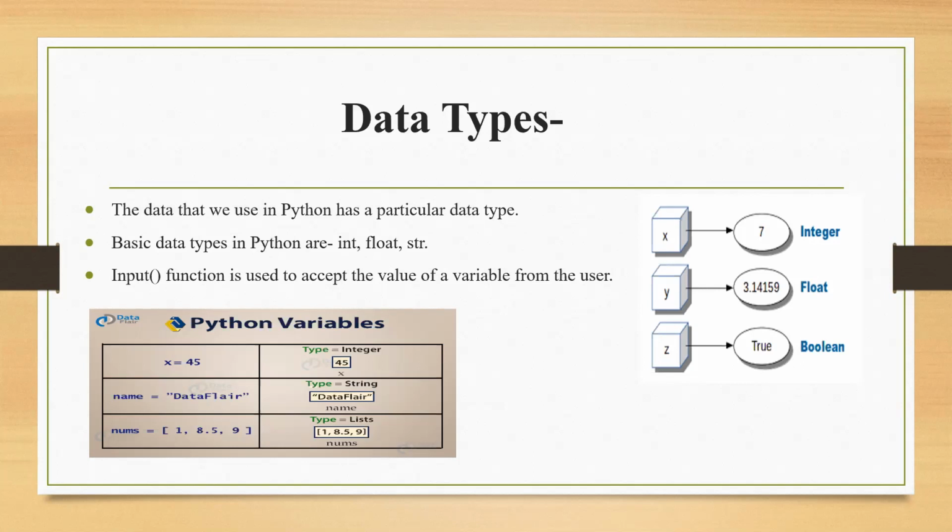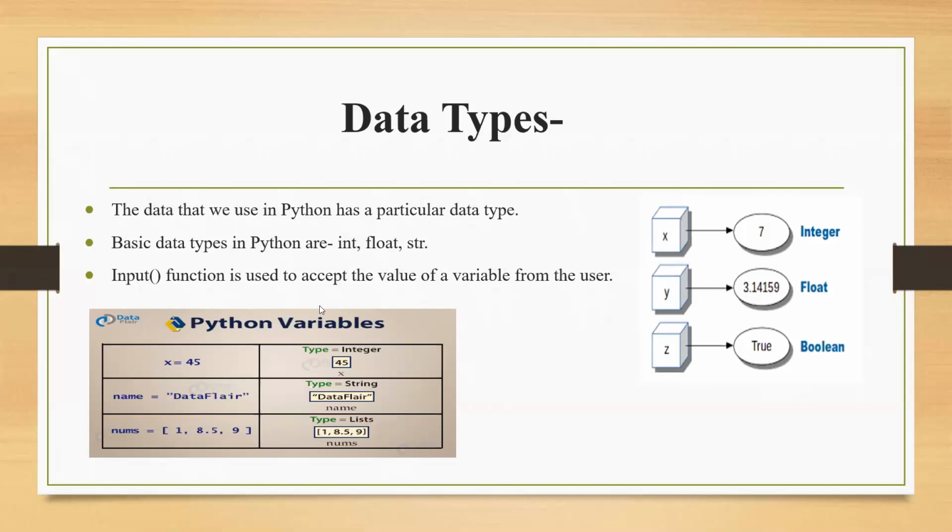String means any kind of long value. It can be text, it can be numbers. Suppose I am saying house number 113, and if I put all of this, house number 113, in apostrophes, that is going to be considered a string. And even if I write 114 and enclose it in apostrophes, that will be of the data type string. This you need to remember.